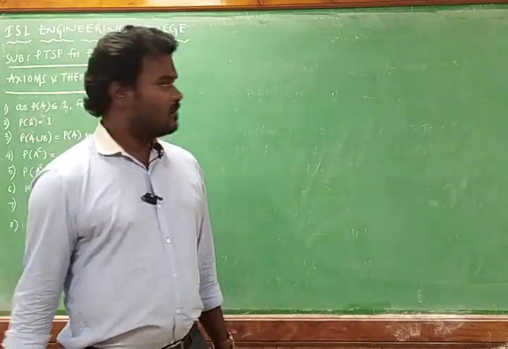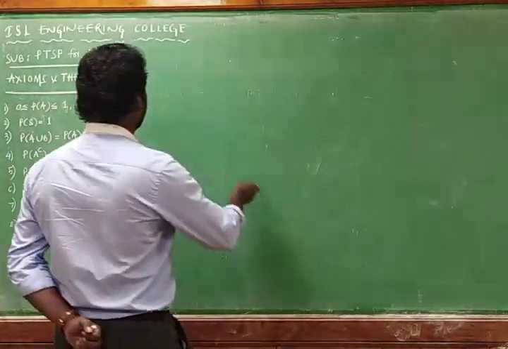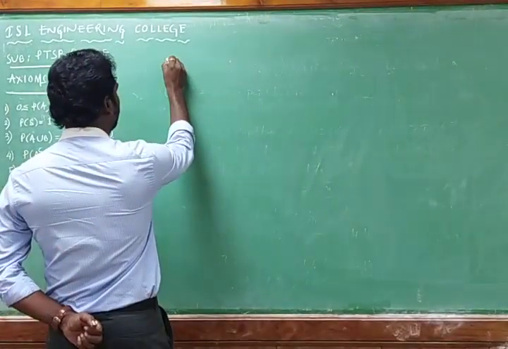First one, problem first one, or another theorem I am going with.